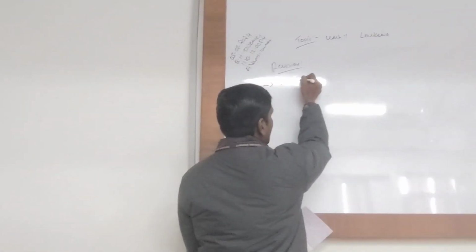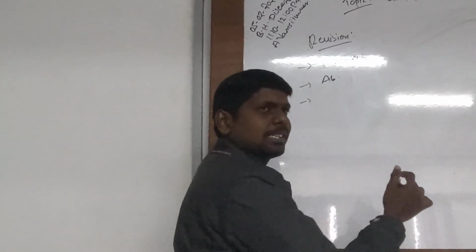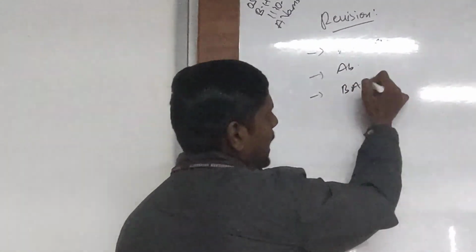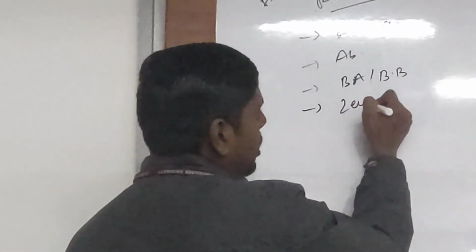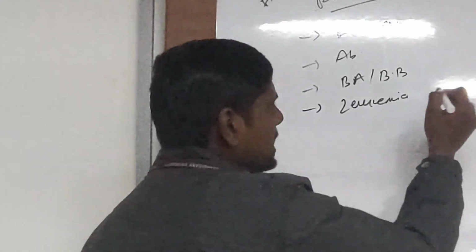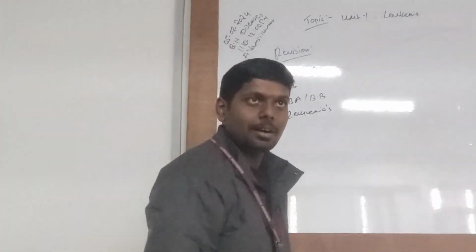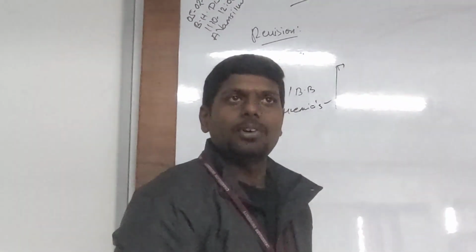Years, very boring, already completed. Then we discussed absolute values. Then we discussed bone marrow aspiration and bone marrow biopsy. Then we were discussing leukemias. So before discussing leukemias, we are focusing on the basics of leukemia. Am I correct? Yes. So we discussed some of the important criteria for leukemia.